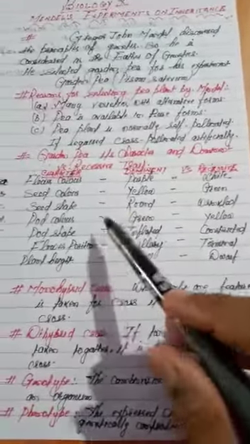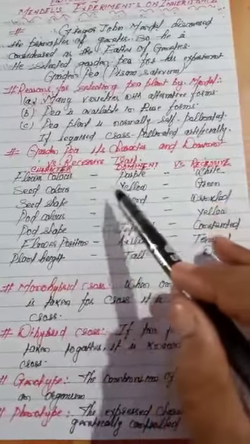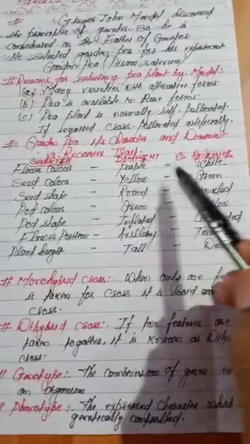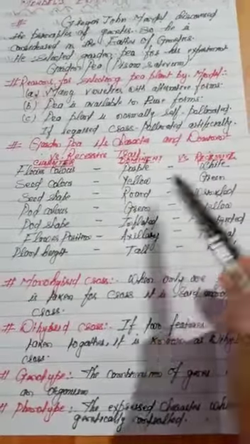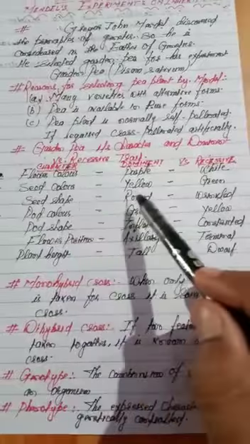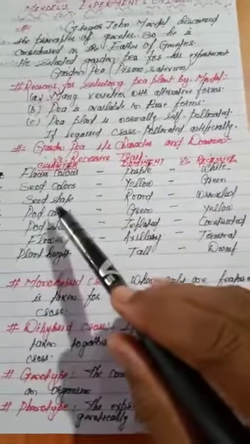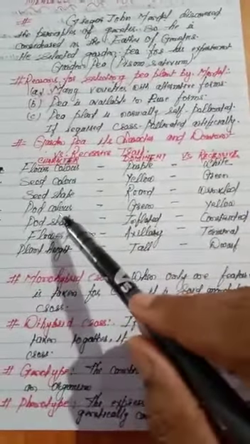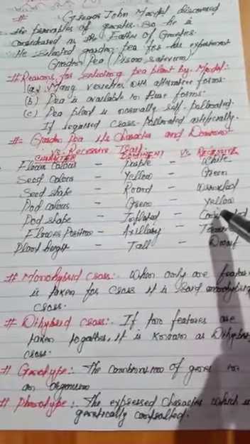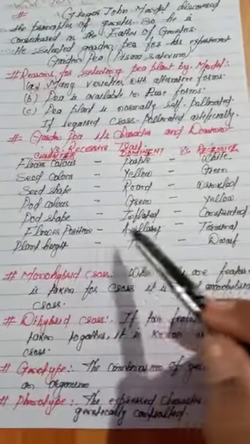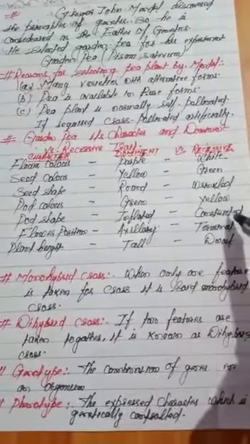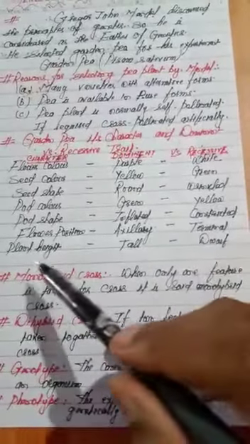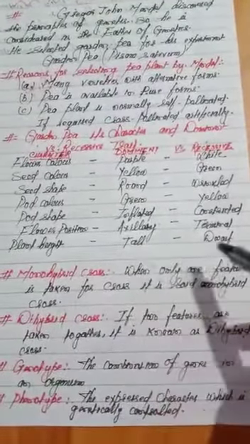Flower color may be purple or white, where purple is dominant, whereas white is recessive. Similarly, seed color may be yellow or green, and seed shape may be round or wrinkled. Pod color may be green or yellow, and pod shape may be inflated or constricted. Flower position may be axial or terminal, and plant height may be tall or dwarf.